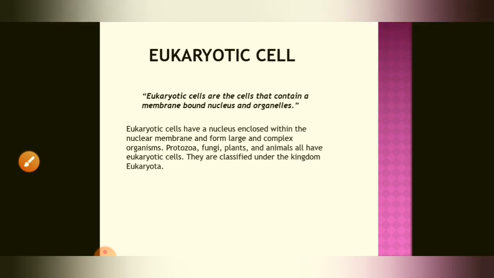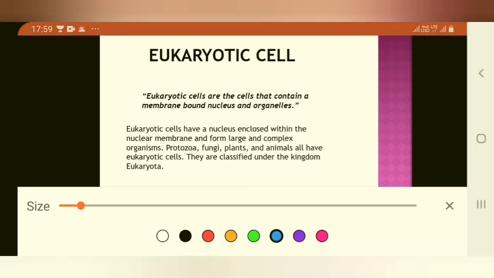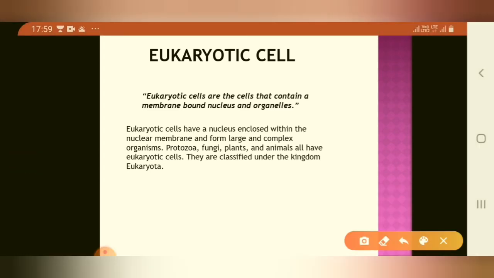So now comes the eukaryotic cell. Eukaryote is a modern form of the cell. Eukaryotic cells are cells that contain a membrane-bound nucleus and organelles. They have a nucleus enclosed within the nuclear membrane and form large and complex organisms. What are examples of eukaryotic cells? Protozoa, fungi, plants and animals all have eukaryotic cells. They are classified under the kingdom Eukaryota.